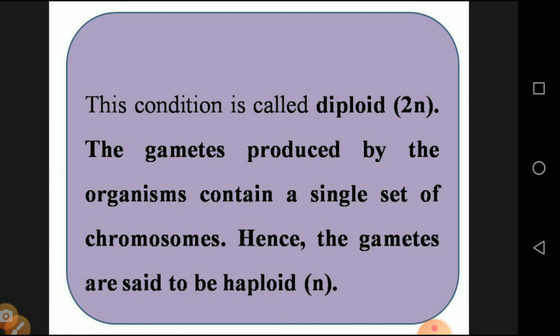The gametes produced by the organism contain a single set of chromosomes. The gametes are the male gamete and the female gamete. The male gamete consists of a single n and the female gamete consists of a single n. So this is called a single, or haploid, cell. Hence the gamete is said to be haploid. Haploid means the presence of only one set of chromosomes.